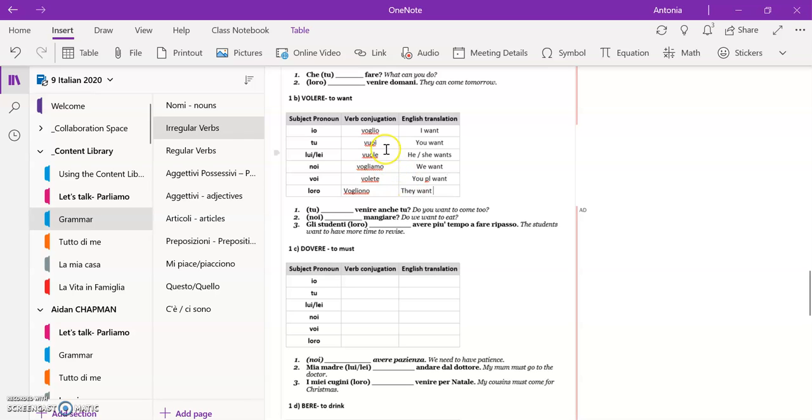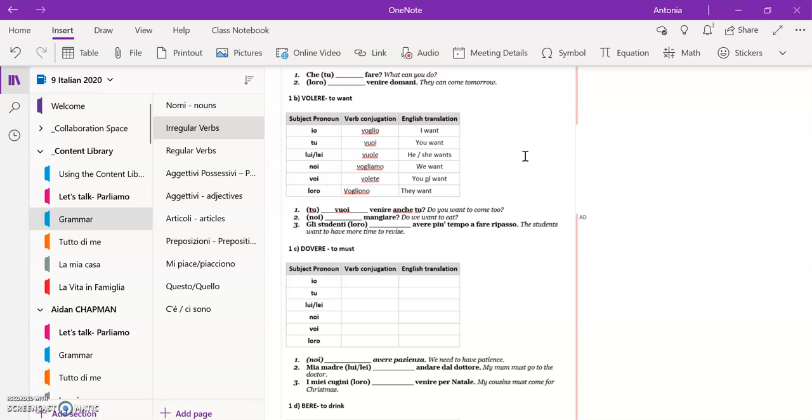Okay? Once you have filled in the table, remember you then have these 3 sentences to fill in the correct form of the verb. Okay, so it tells you in brackets what the form of the verb that this sentence needs is. So we have in this sentence, do you want to come to? We need to use the tu form of the verb, so we'll put in vuoi. Okay, vuoi venire anche tu means do you want to come too?